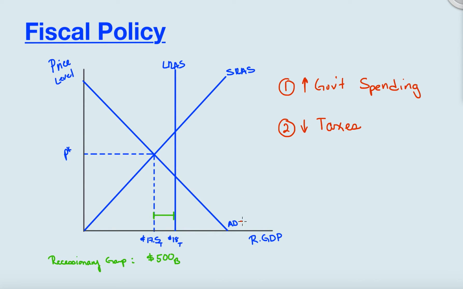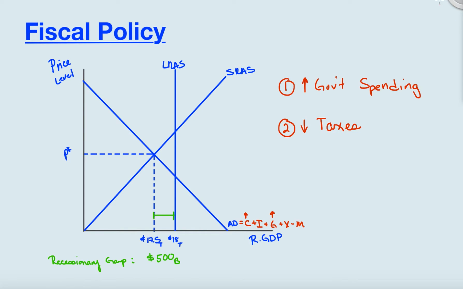Because if we remember, aggregate demand is equal to C plus I plus G plus X minus M. That means that if they increase government spending, that would cause aggregate demand to go up. Or if they lower taxes, which will increase consumption, that would cause aggregate demand to go up. So both of those things could increase aggregate demand.